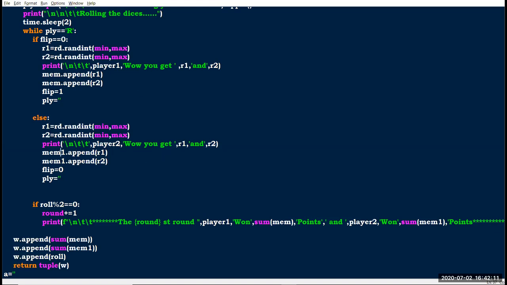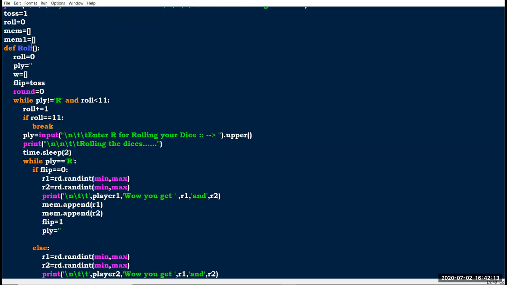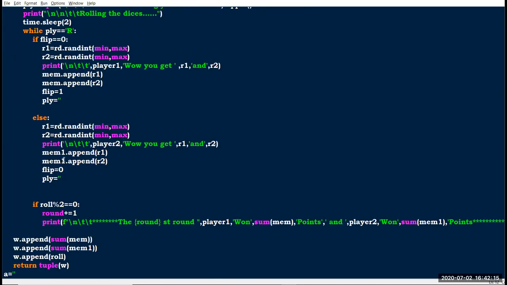After that here I am using mem1, so mem1 for player 2. I am going to append into mem1. Here also I am using two append functions for appending R1 and R2 into mem1. After that here I gave flip equal 0. So now you can see here flip equals 0.